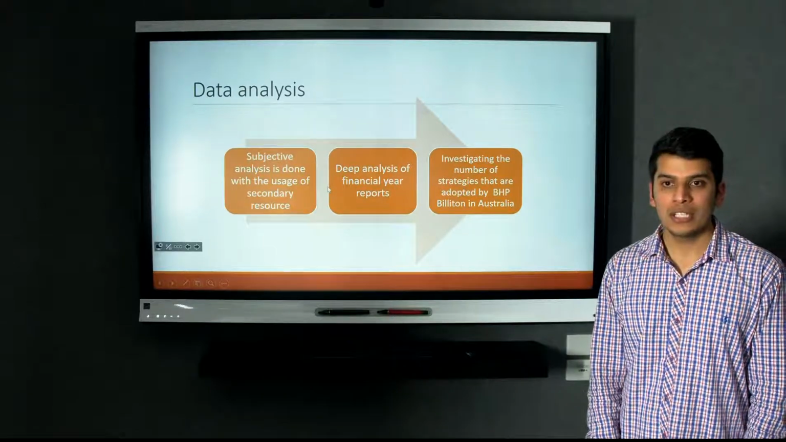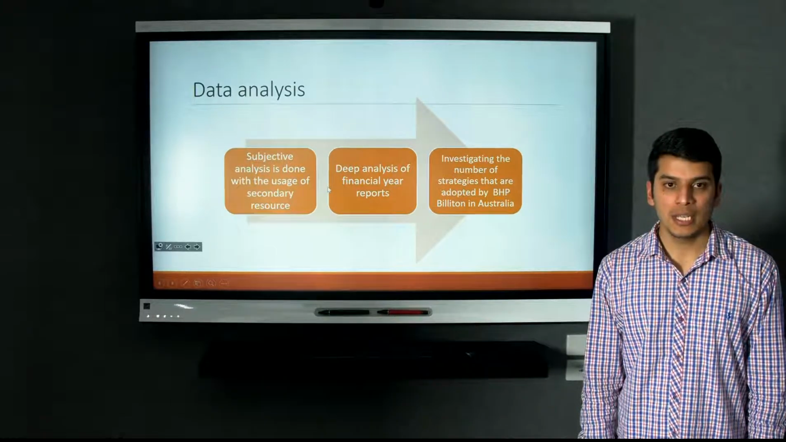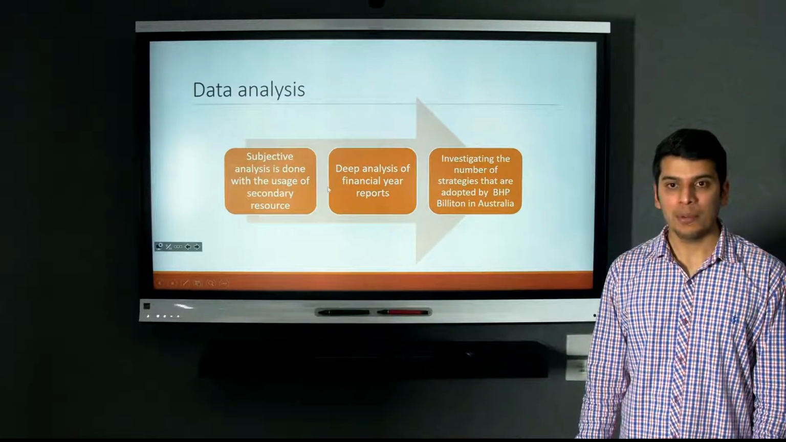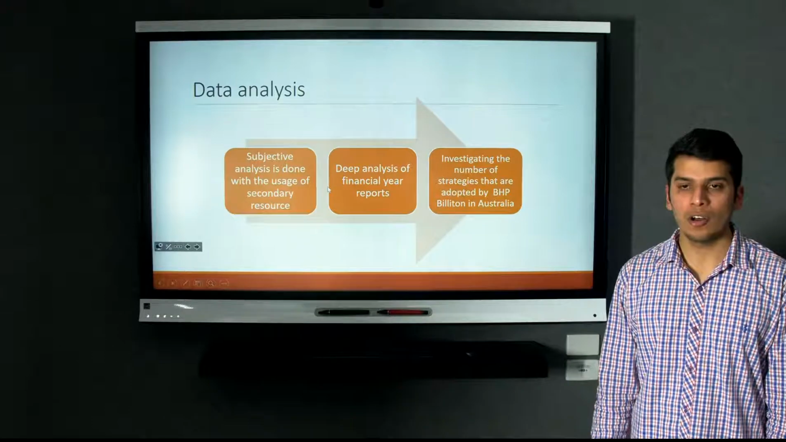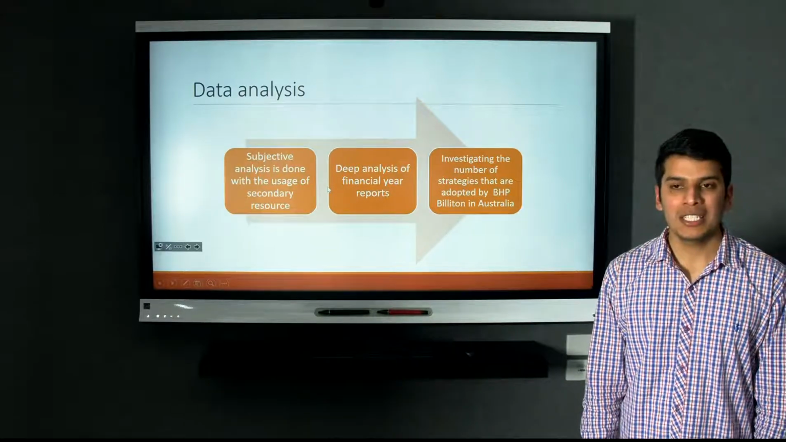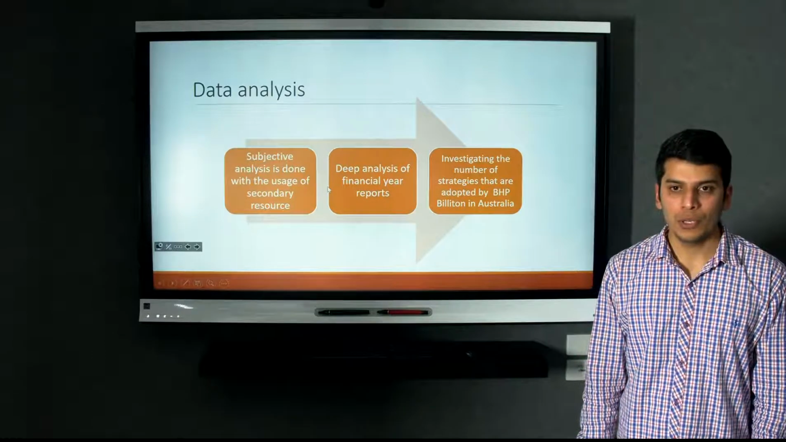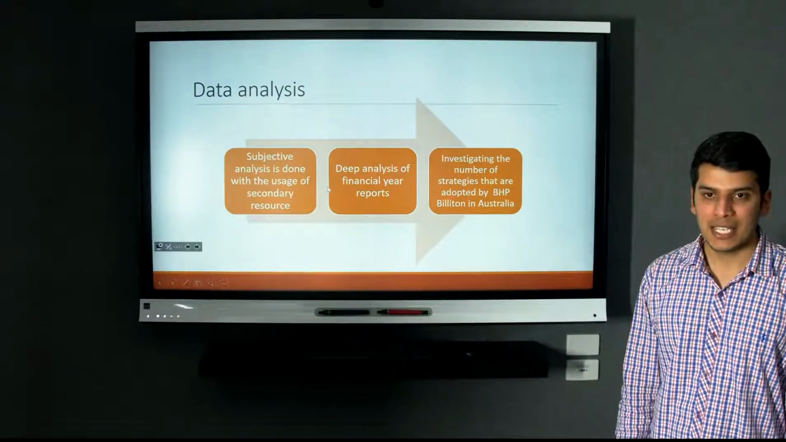The research shows that the total revenue of BHP Billiton is $38.3 billion and the total assets amount to $117 billion. With the use of the qualitative research methods, the reports of the organization are reviewed and secondary data is investigated.